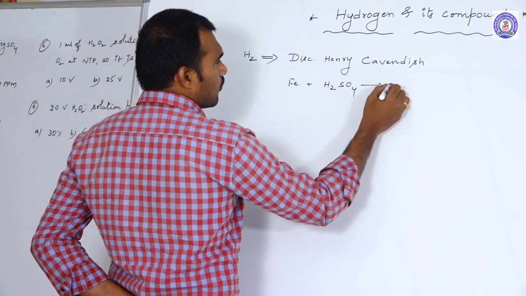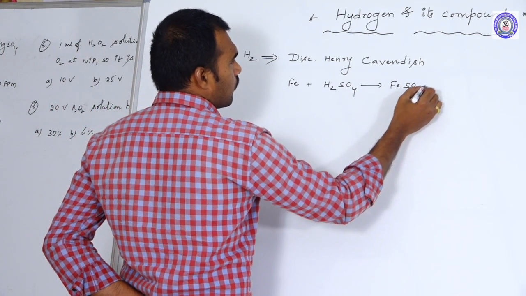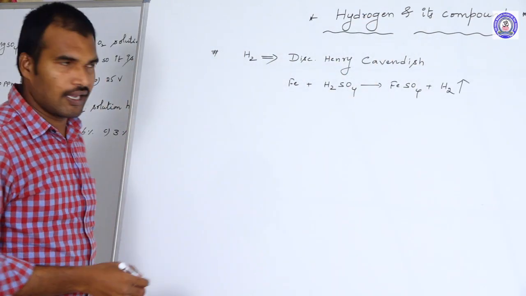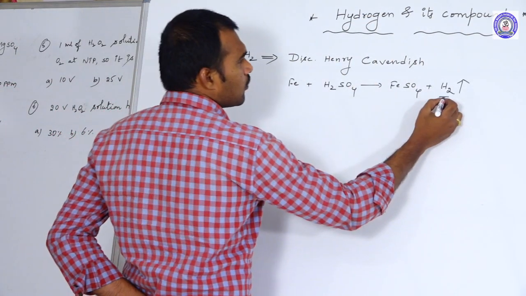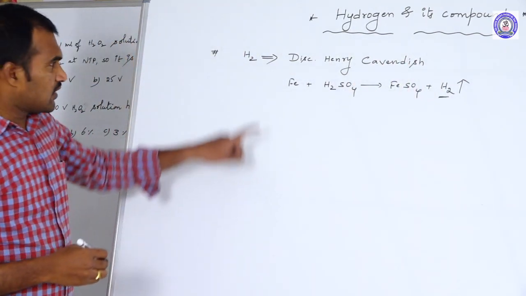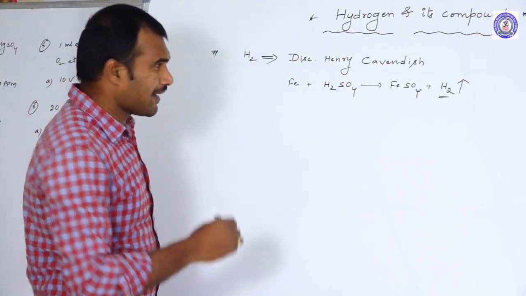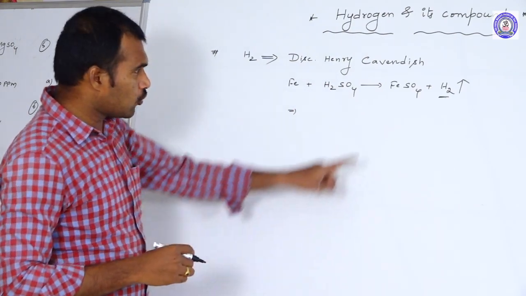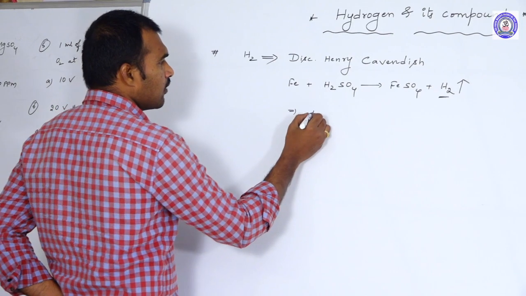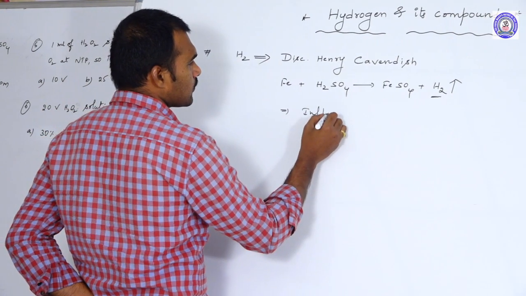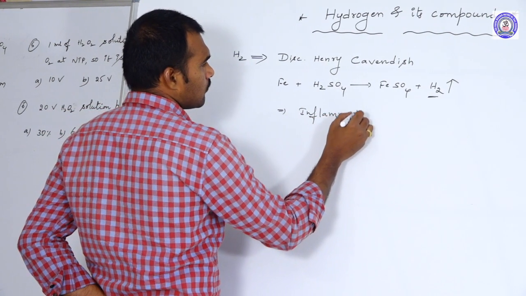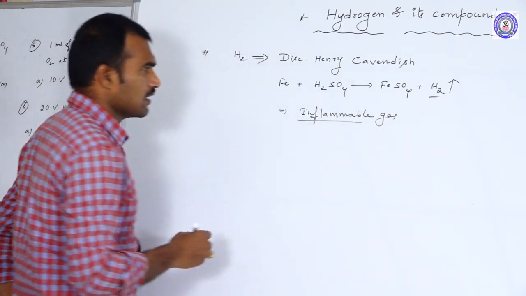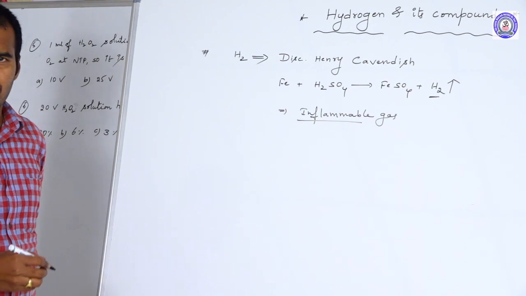When he treated it, he got FeSO4 and the liberation of hydrogen. At that time he called this hydrogen gas an inflammable gas.